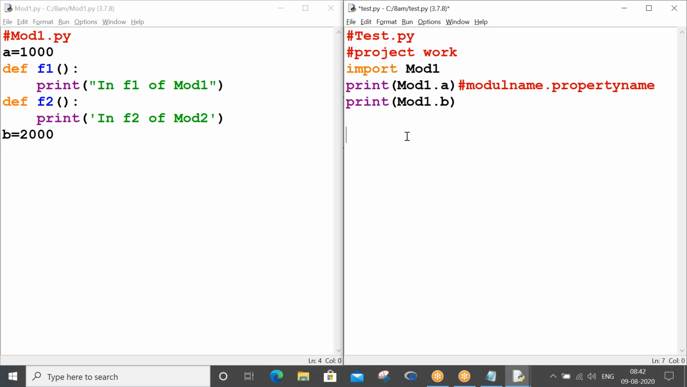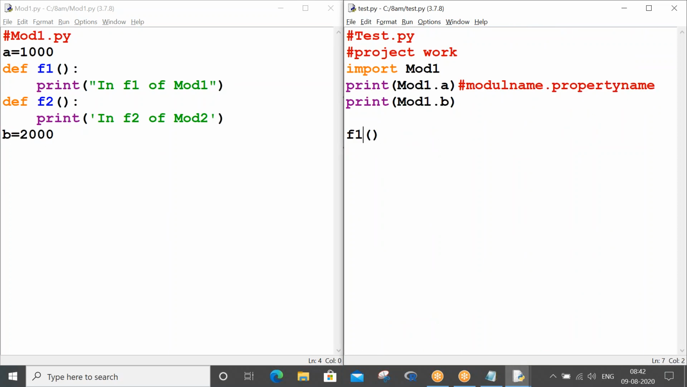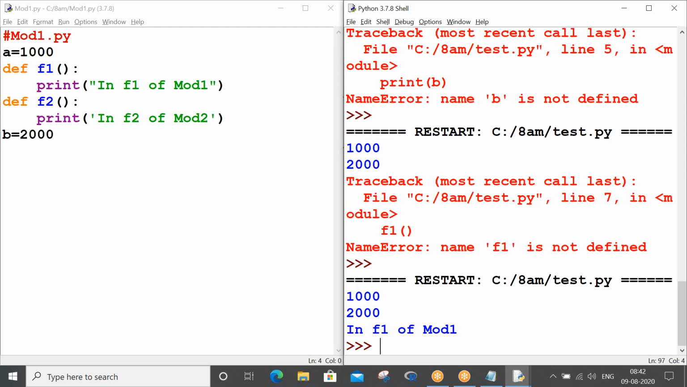Okay, when you go for from import, automatically you can directly call your property name, I will tell you, not an issue. So how do we call the function? Will this work? Control S, F5. You see, F1 is not defined. That's what I'm telling. Come with your module name: mod1.F1. Control S.